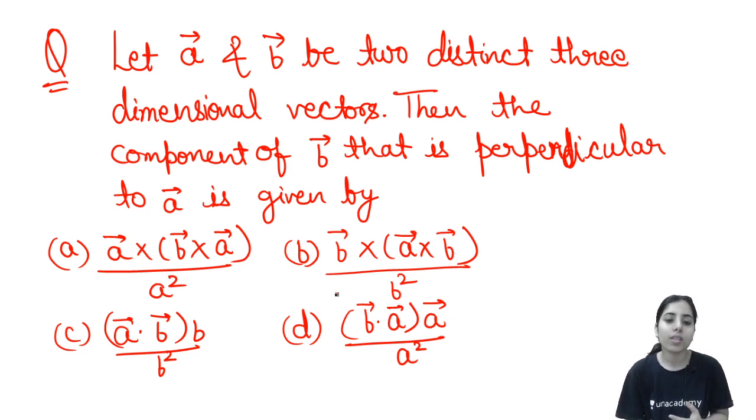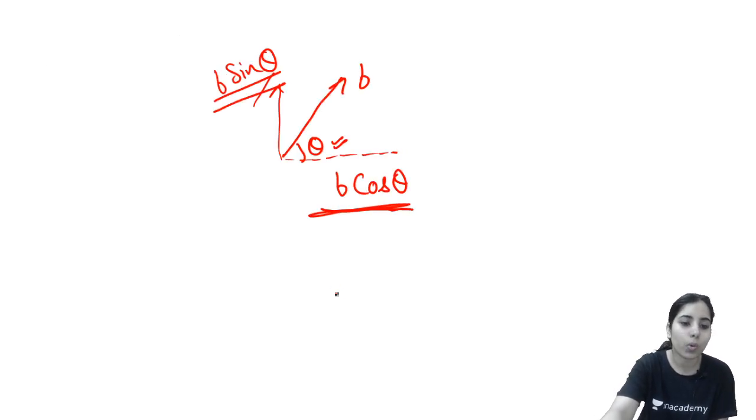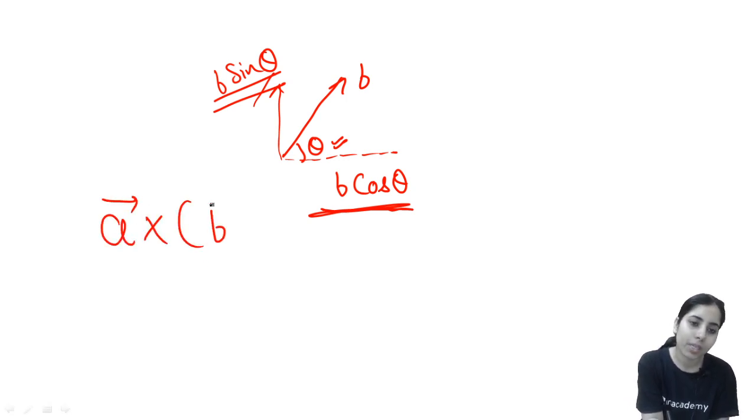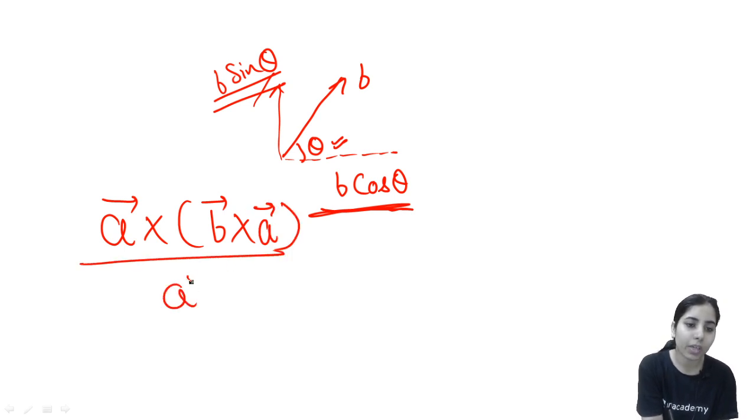Clear? So if I talk about the steps, the best way of solving this question is to take help from the options. Now how can we take help from the options? Let's start with option A and let me tell you about those steps. A cross B cross A upon A square. This is what we are having.